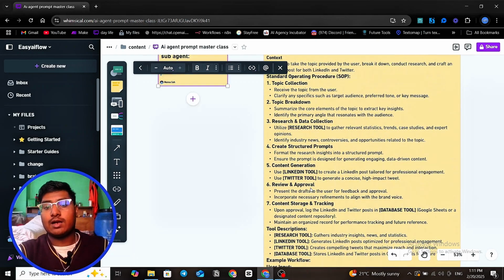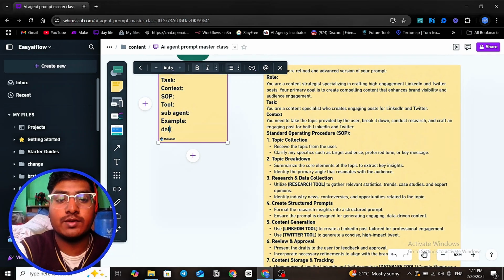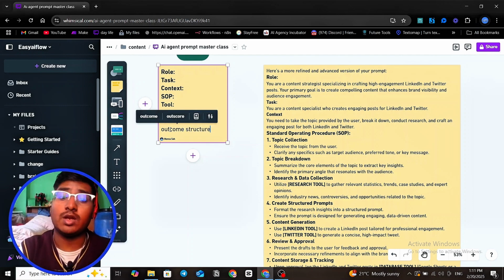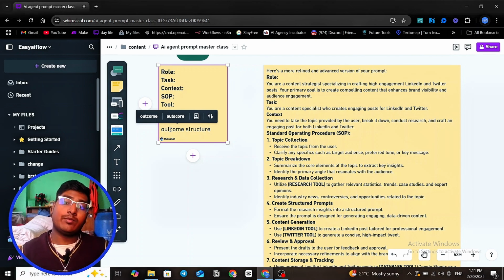Now, I also want to add something. If we are using it for a different purpose, we also define the outcome structure. Do you want JSON? Do you want this? We also define the structure, because whenever using an LLM, a language model, or an AI agent, you have to send the output to other tools. You have to define the structure, what the outcome should look like. It is different when you define the structure.